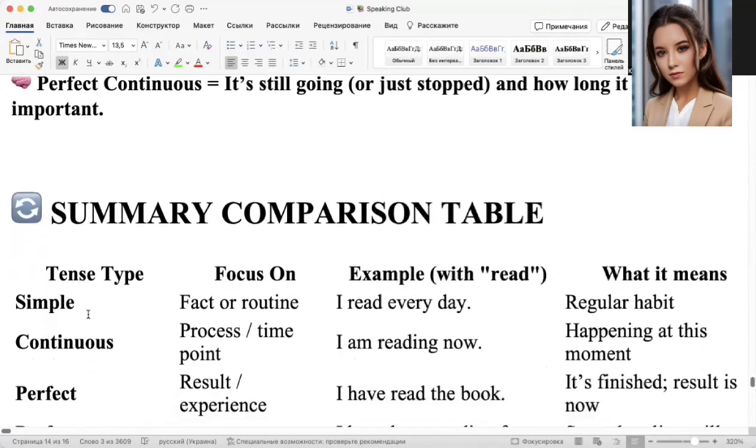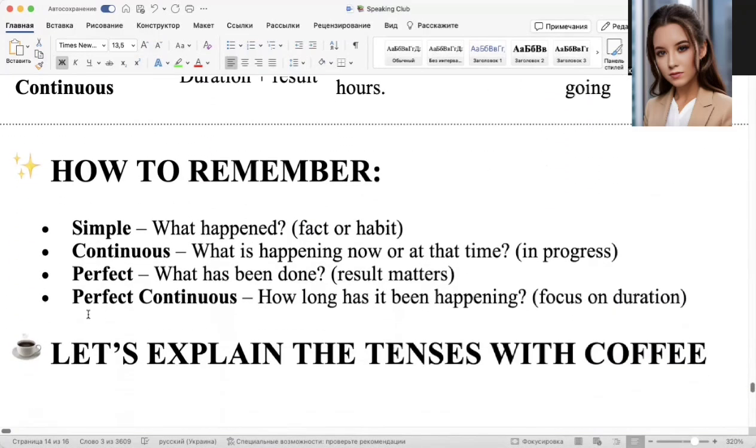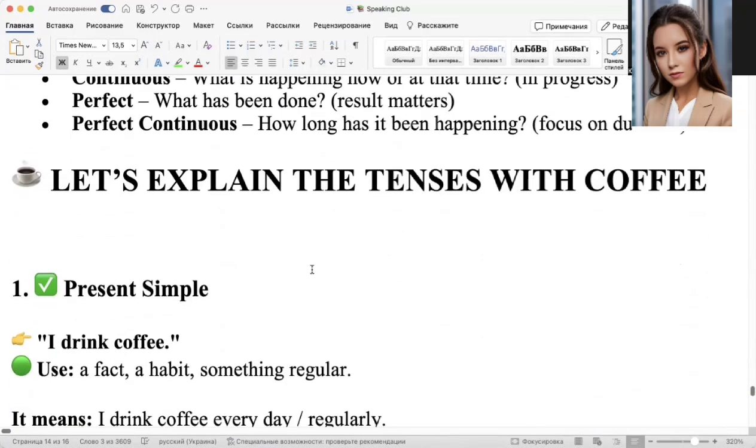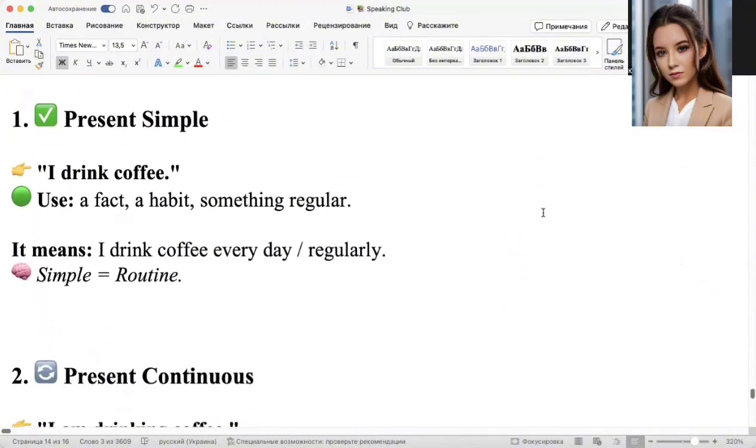And let's start to explain with coffee. So we learn present simple. This is a fact, a habit, something regular. I drink coffee.